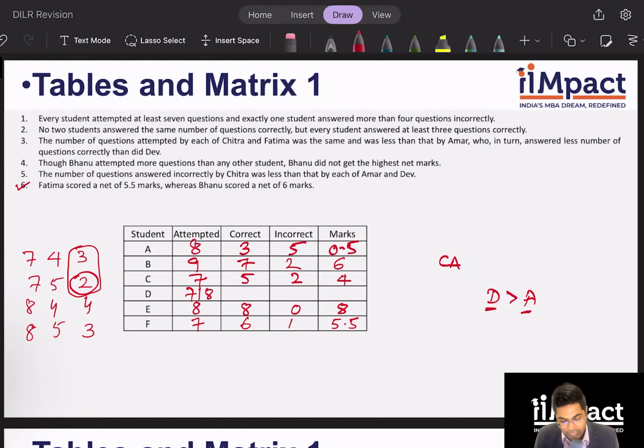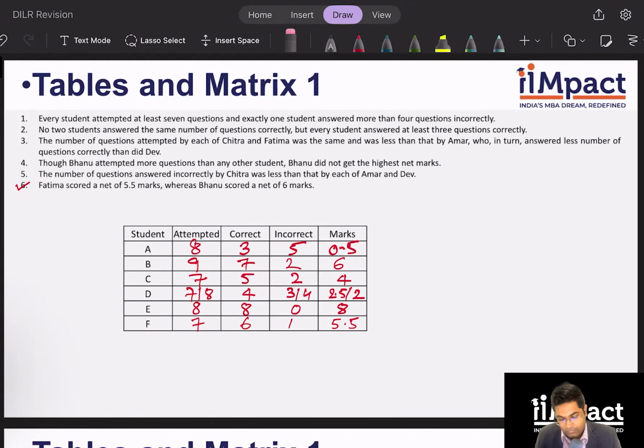Yes, from which D will get 4 questions correct, right? 3 or 4 questions incorrect, and therefore score how much? 2.5 or 2 marks. And that's it. My table is complete. Again, a slight bit of reading between the lines and looking at the dependencies of clues, looking at the limits of the correct questions being unique, remembering that the inequality stands. You cannot have less than equal to if less than is given. These were the major clues in this set to look for.